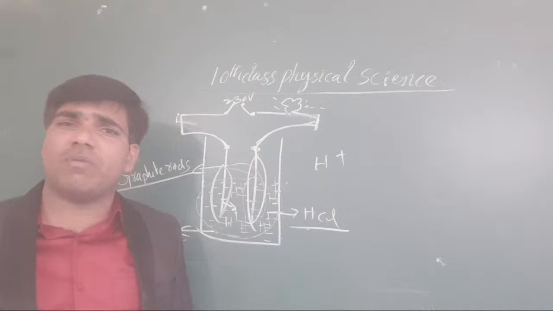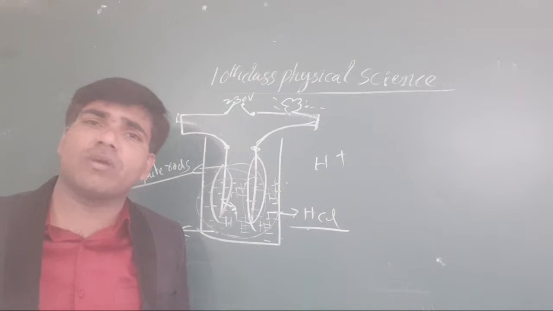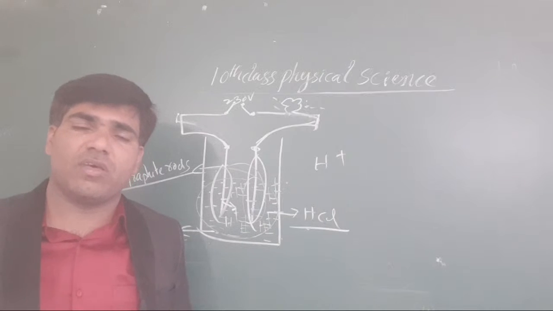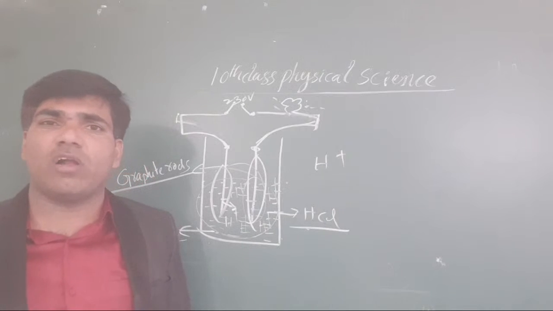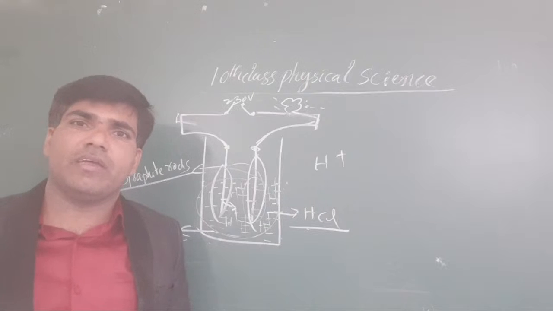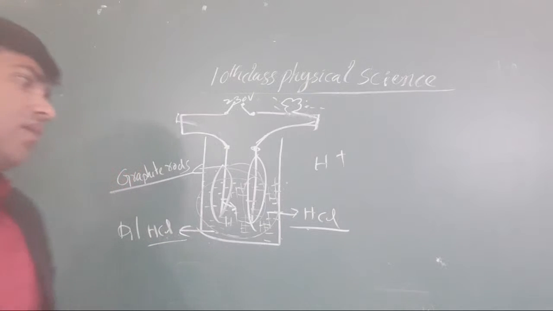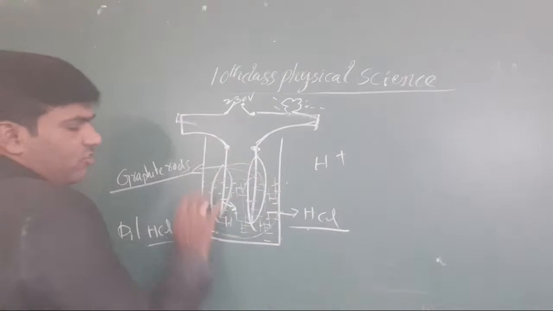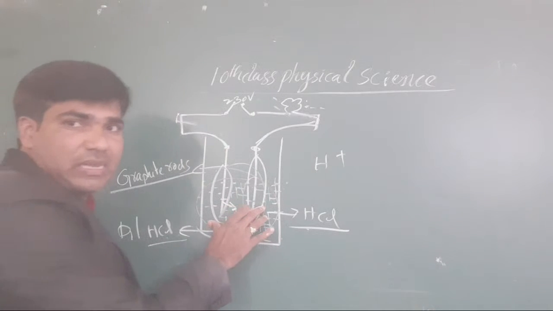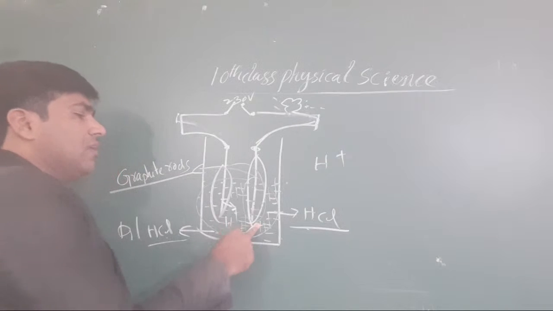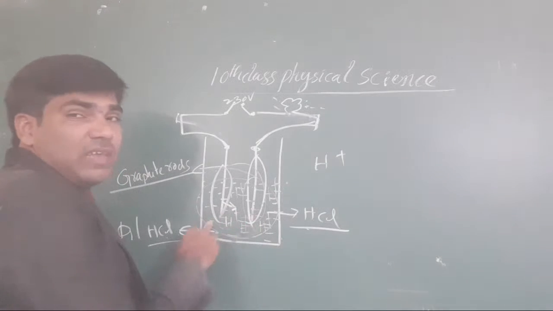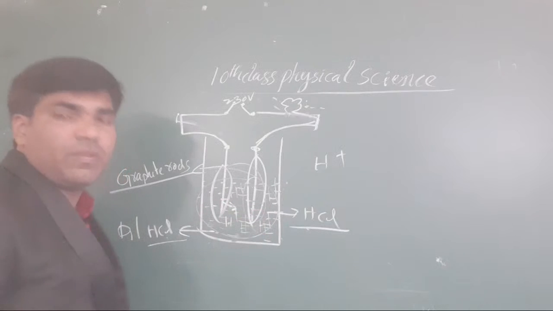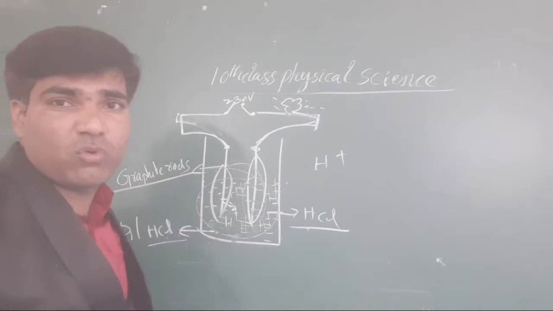It is also correct, but the current is not only because of electrons, not only because of negatively charged particles. A positive charge flow also gives us current. That is about our current flow. When electrolysis is going on in this HCl solution, it is converted into H plus and Cl minus, and because of that, the current flows through this solution.